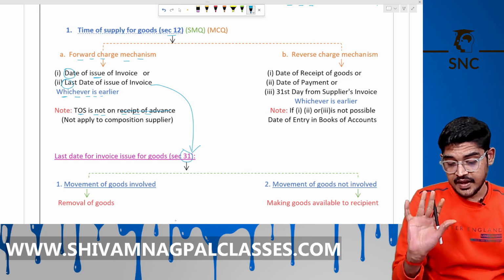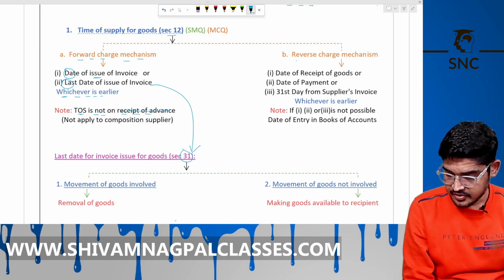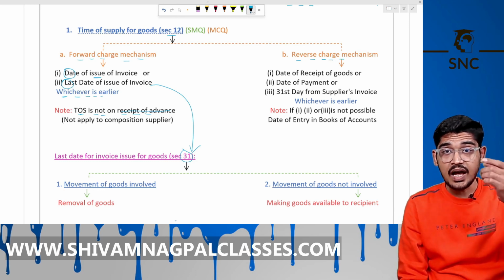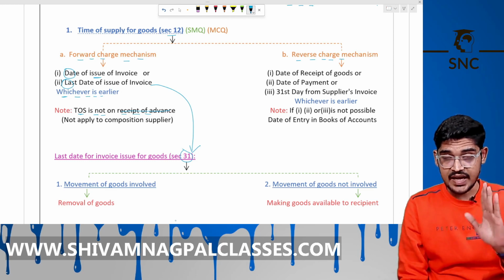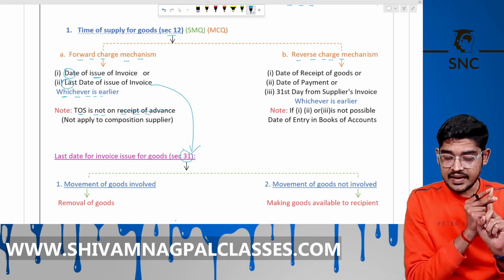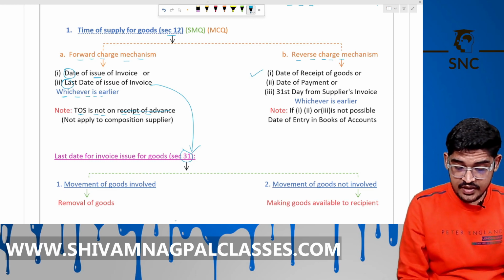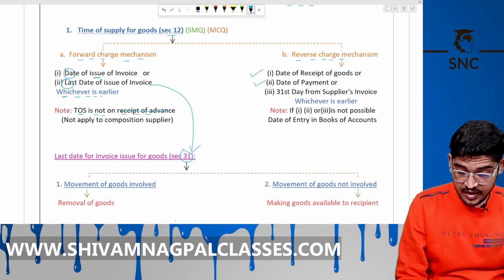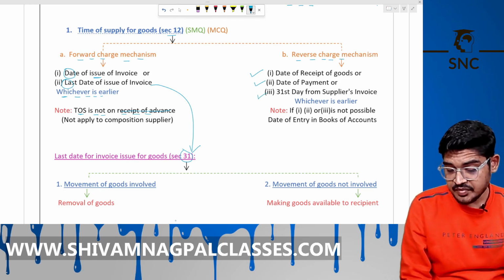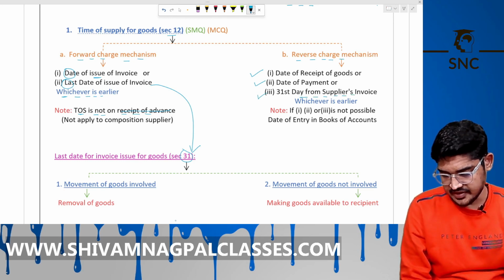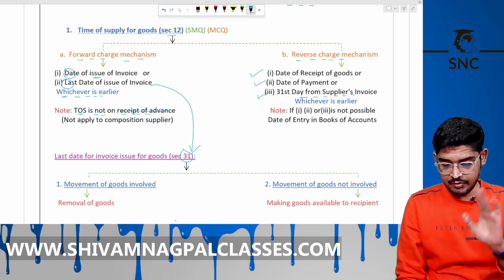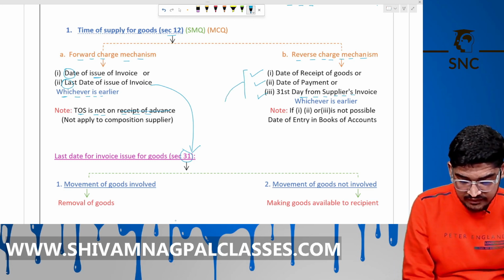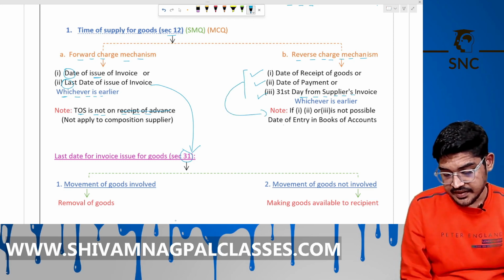Is it clear? In case of RCM, under RCM, liability to pay the GST to the government is on the recipient. So here we have to check 3 things. First, the date of receipt of goods. Second, the date of payment made by the recipient under RCM. Or third, the 31st day from the supplier invoice, whichever is earlier, will be time of supply in case of RCM, right? So if these 3 are not available, then we have to take the date of entry in the books of account.